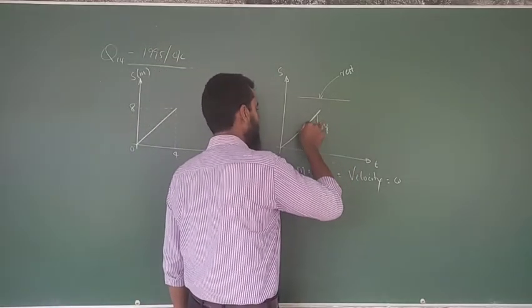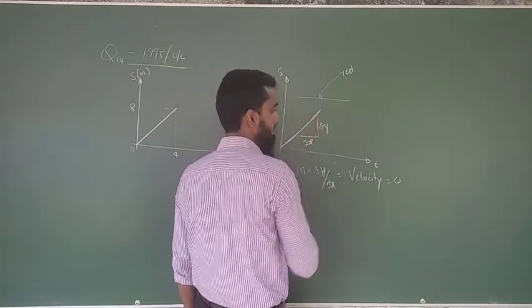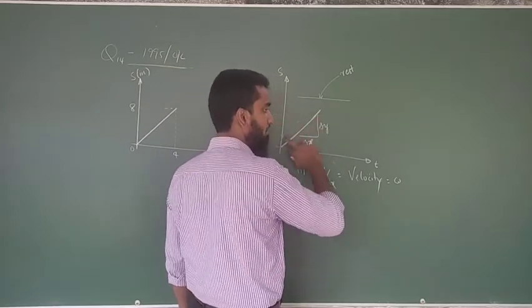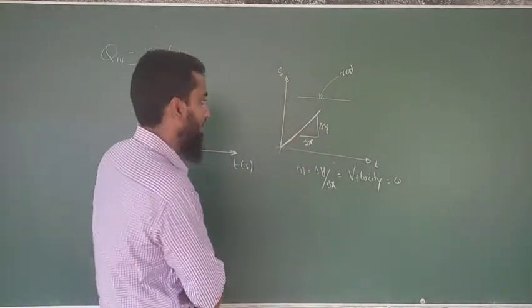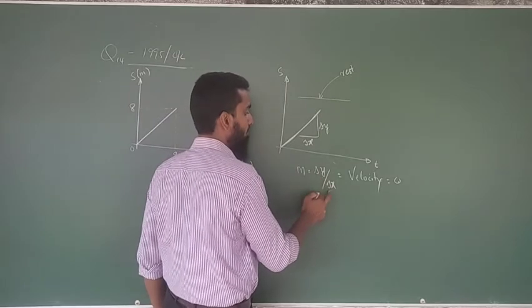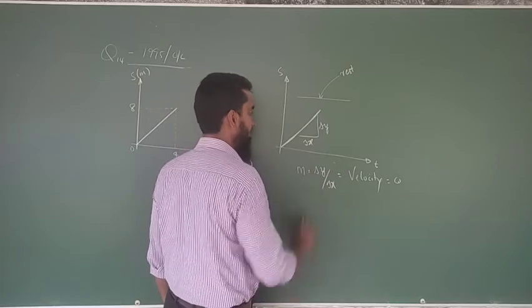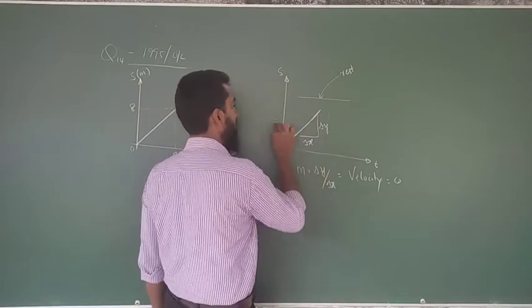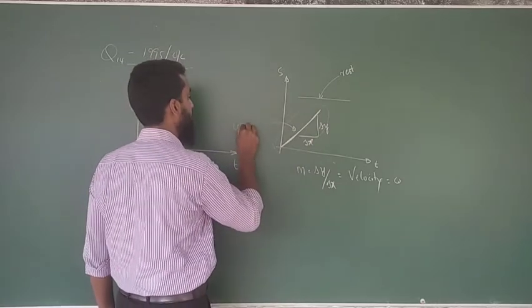Here the velocity is uniform because the slope is not changing. Slope not changing means the gradient is constant, so delta y over delta x is constant, and the velocity is constant. This portion of the displacement time graph tells you the constant velocity.